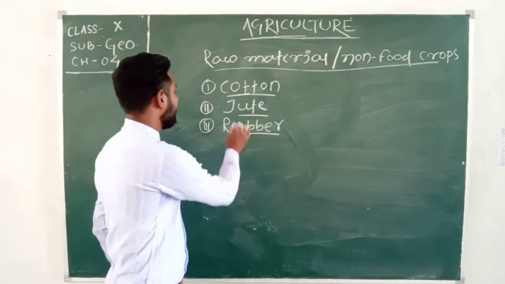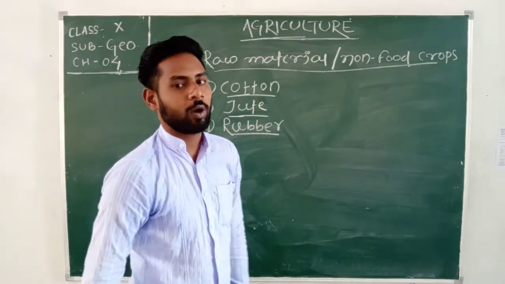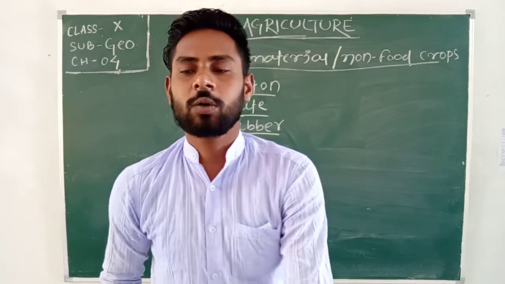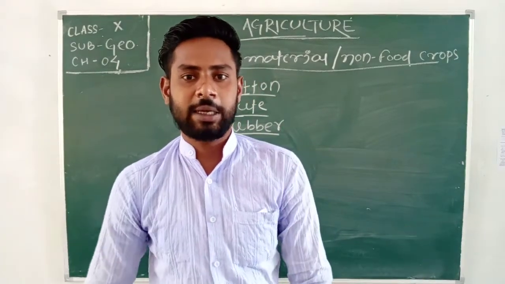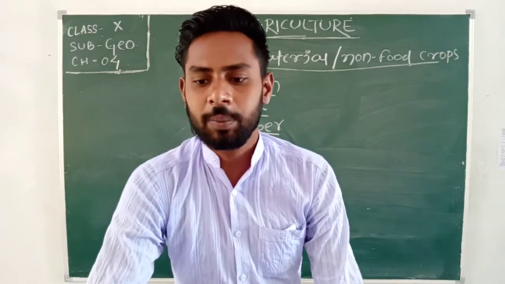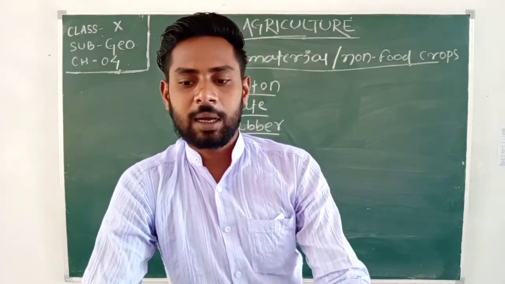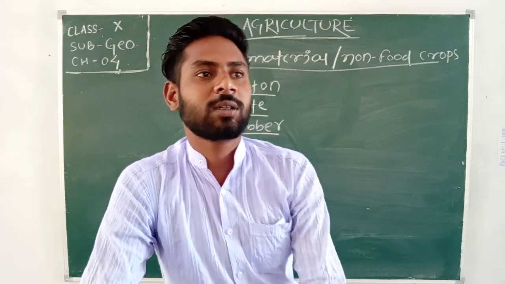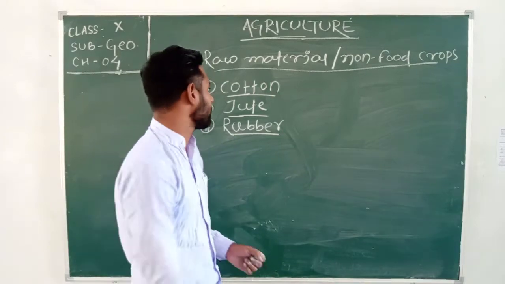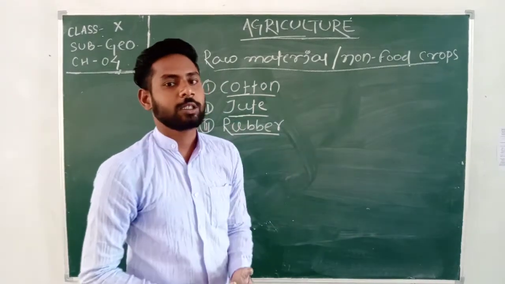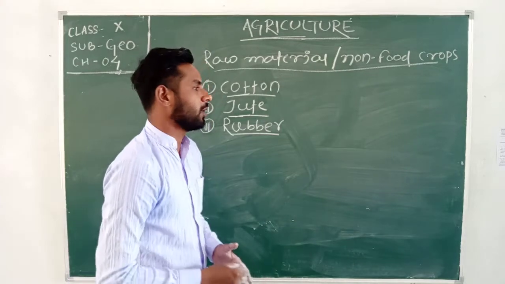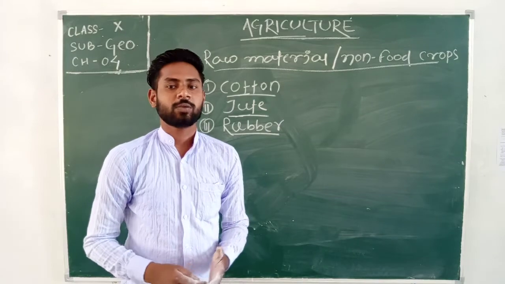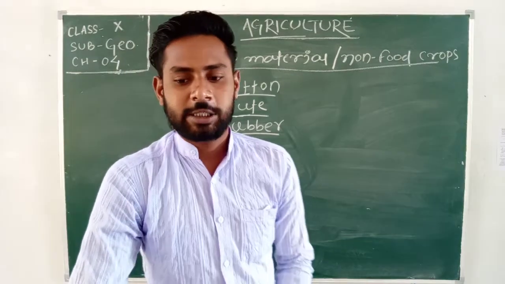Got it? After that, the second raw material, a non-food crop, is jute. Okay, so jute is mainly grown in West Bengal in the south part of India, then in Bihar and Assam. Okay, and jute is known as the gold fiber, which means the value of jute is high or the demand for jute is high. That's why jute is called the gold fiber. And in many parts of India, farmers cultivate the jute crop.